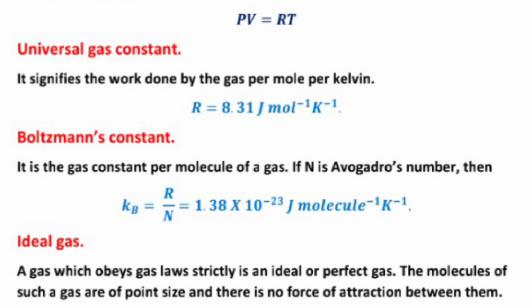Boltzmann constant. It is the gas constant per molecule of a gas. If N is Avogadro's number, then k equal to 1.38 into 10 to the power minus 23 joule per molecule per Kelvin. Ideal gas. What is ideal gas?